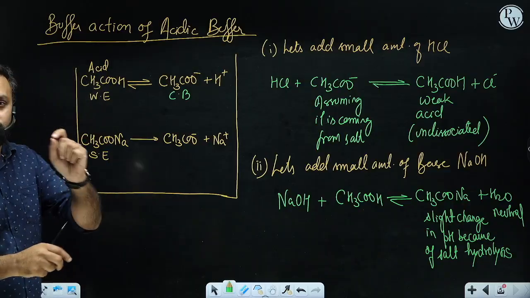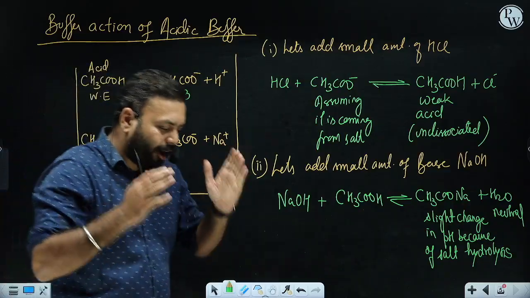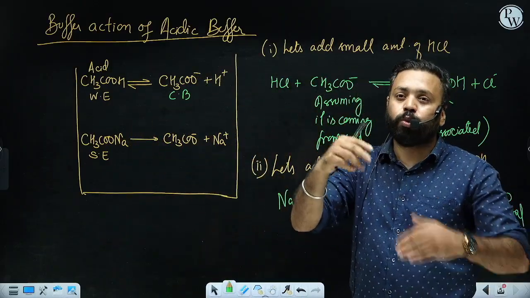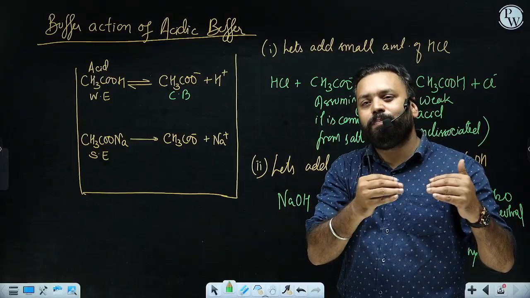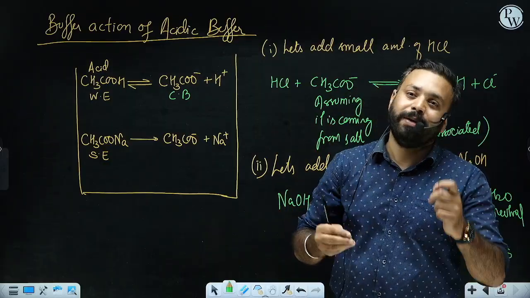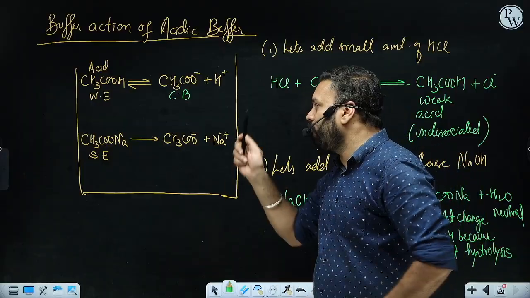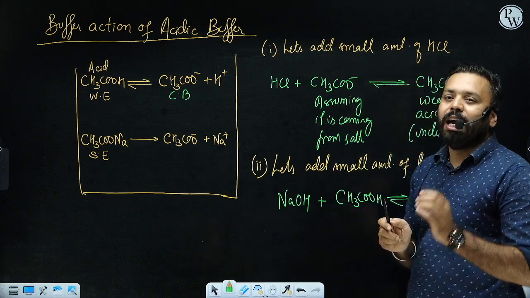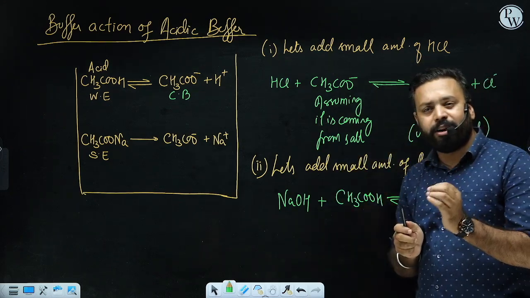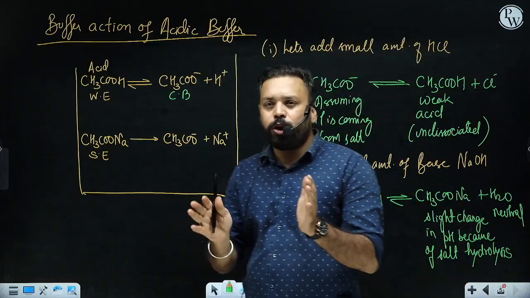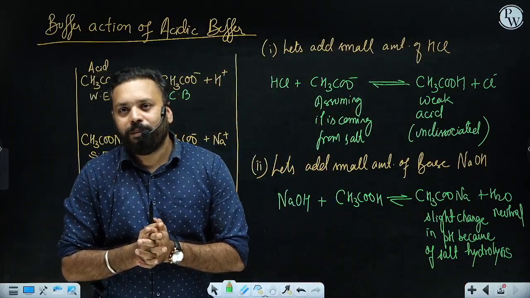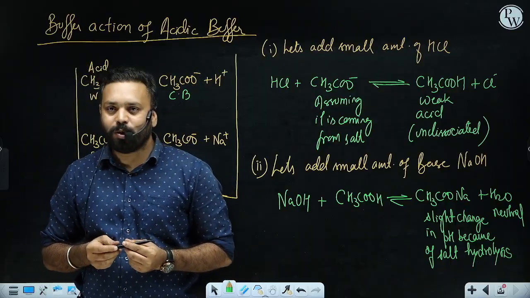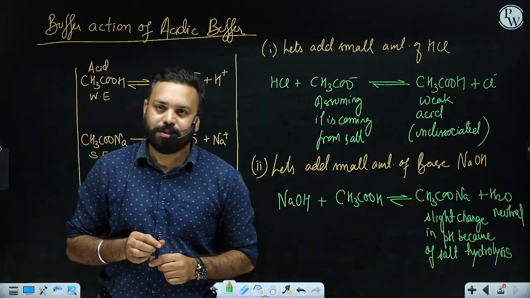So, you should be able to explain yourself why there are two components present here. Earlier, there was only one component and it was able to resist the change in pH when acid was added as well as when base was added. Why is there a requirement of two components here? If you can explain this particular point yourself, it means that you have understood the concept of buffer and buffer action very clearly. So that's all for today's class. We'll be discussing the buffer action of basic buffer, and we will be discussing the pH formulas of acidic and basic buffer. Thank you.